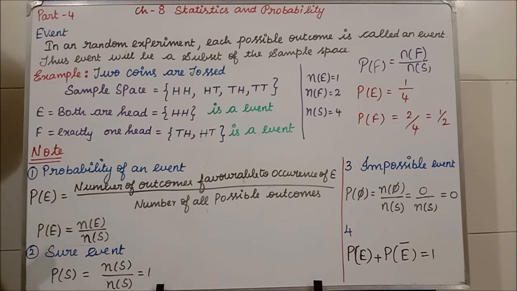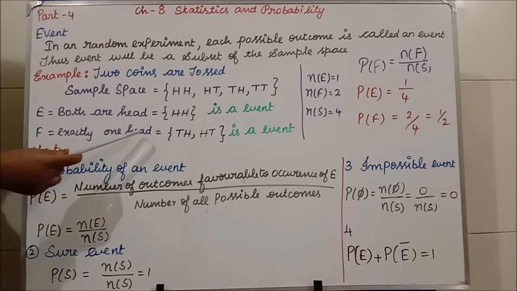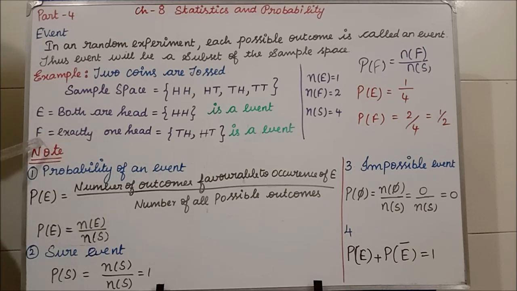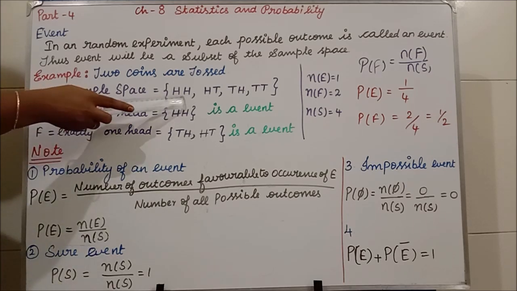Clear? I am taking another event F. The event F says exactly one head. The word exactly means what? It should contain only one head. So see here, whether it has exactly one head.